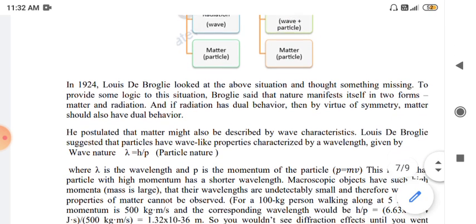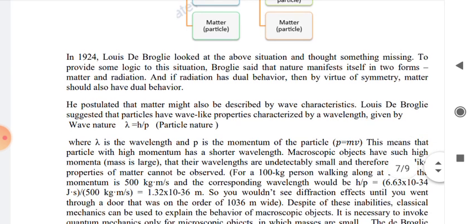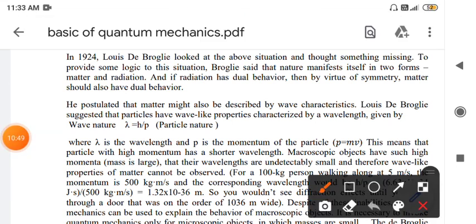Next, in 1924, de Broglie looked at this situation and thought that something was missing.